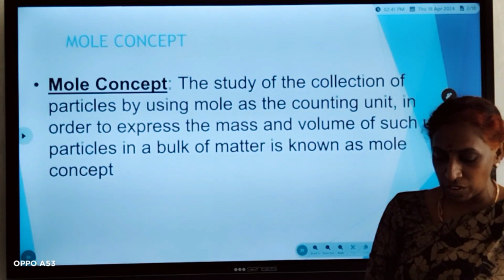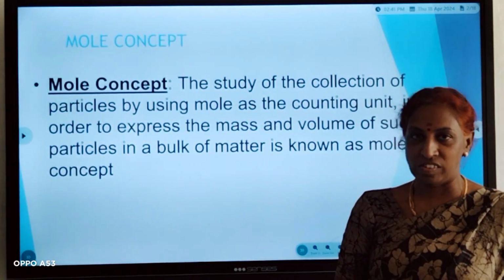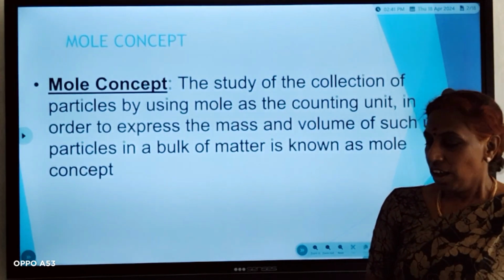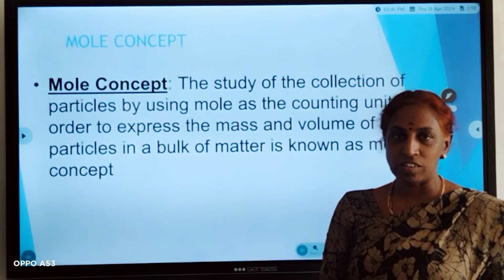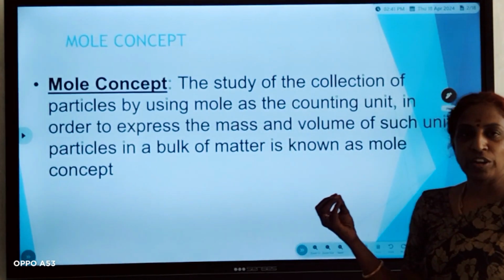What is the mole concept? If you have two items in your hand, what will you say? It is a pair of objects. Scientists used to measure atoms and molecules using a unit called the mole. So that is what we are going to discuss now.